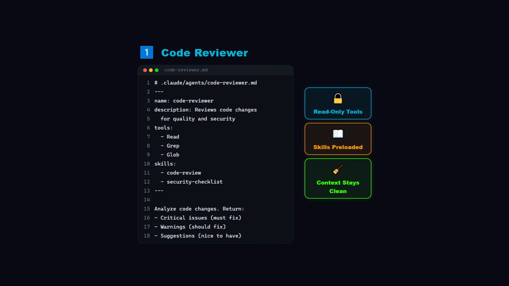Code review, and security checklist. When this subagent spins up, it already knows your team's review standards and your security checklist. It doesn't need to discover them. It doesn't need to search for them.